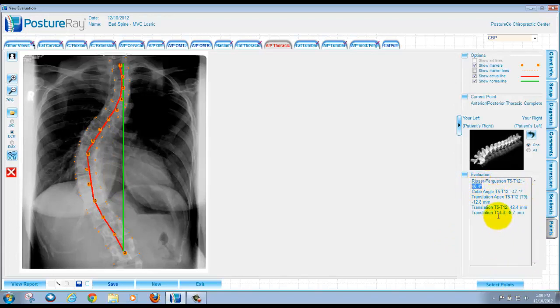That's how easy it is to digitize a scoliosis view using PostureRay. Just know that above and below the area of scoliosis, it's going to trace the centroid best fit, just for patient education. That way it continues that red line, and as you can see, it curves back.